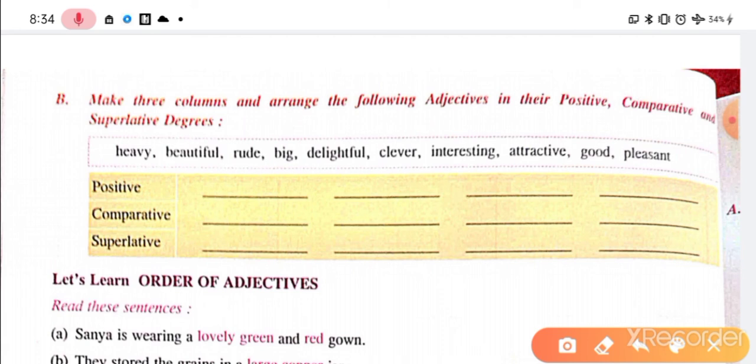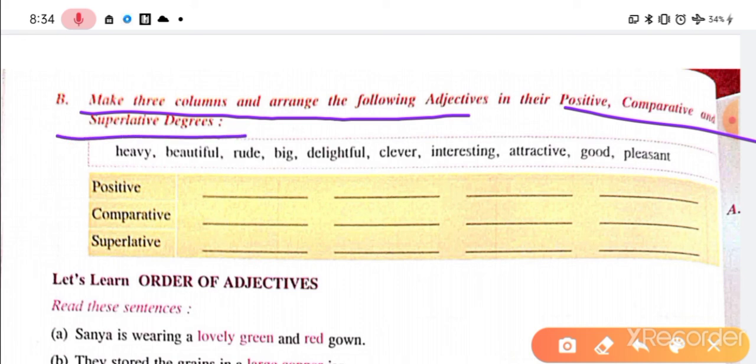See, make 3 columns and arrange the following adjectives in their positive, comparative and superlative degrees. That means you have to make all 3 degrees, right? So 1 degree has been written here, so positive, comparative and superlative, so you have to write here. So making this table and these 3 columns, you have to write this, like heavy, you'll write heavy here,